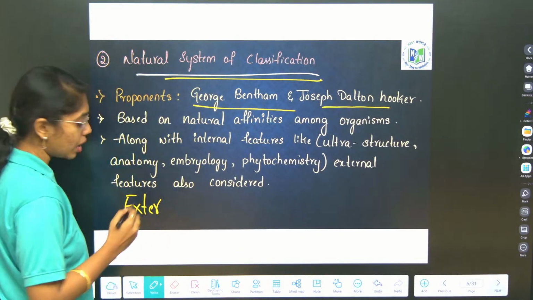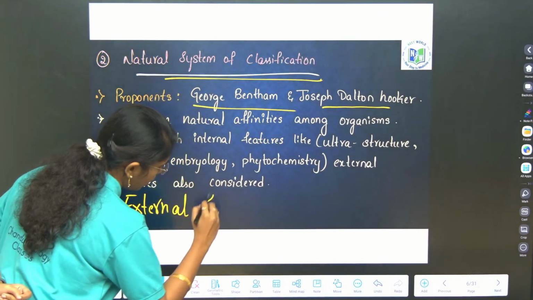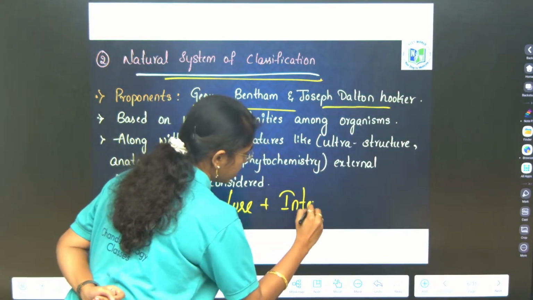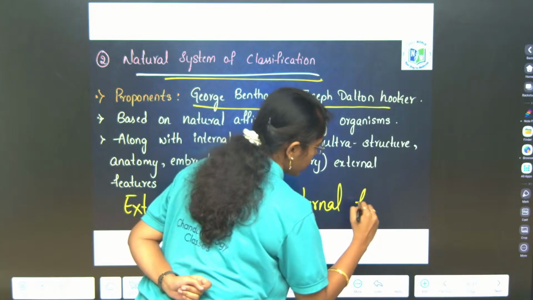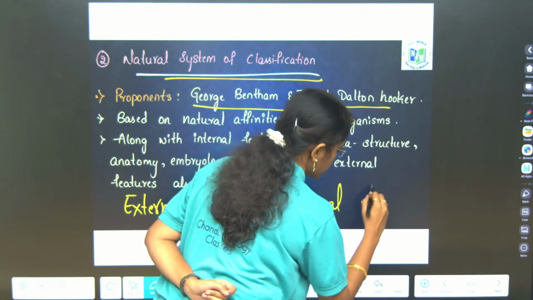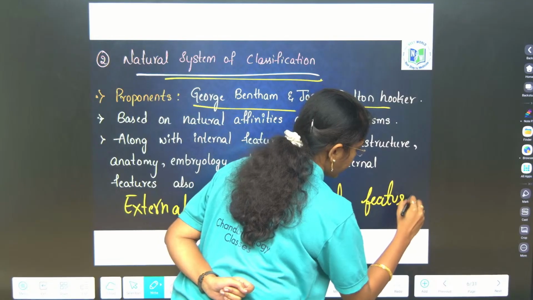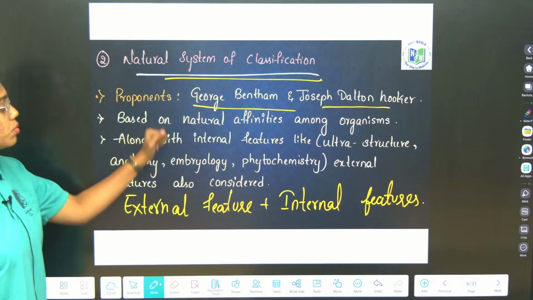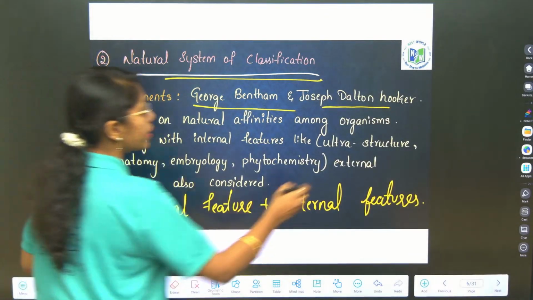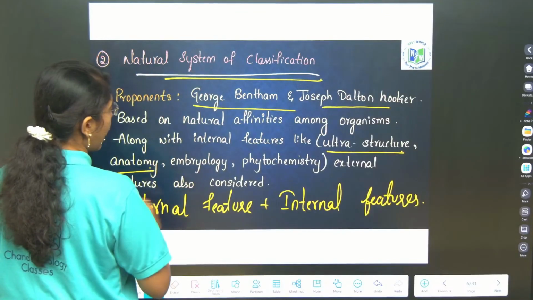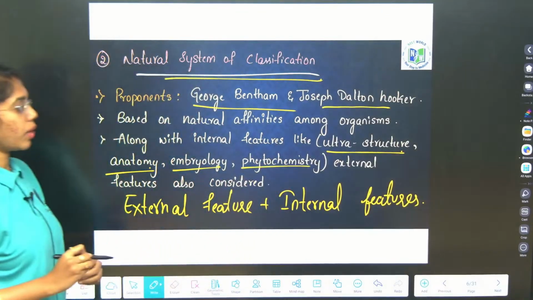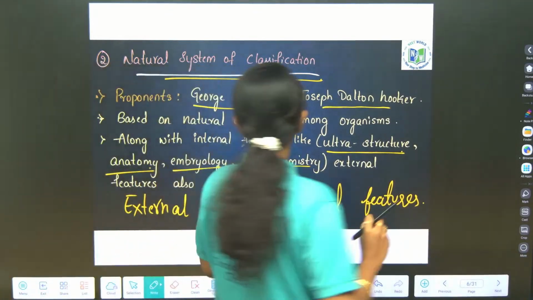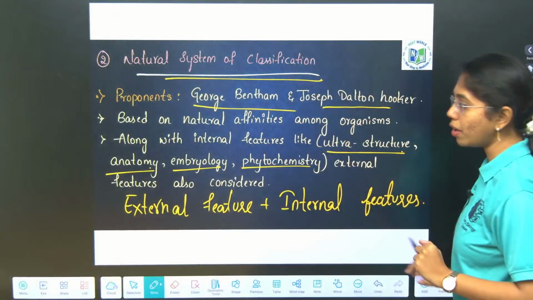Based on the natural affinities among organisms, internal features include ultrastructure, anatomy, embryology and phytochemistry. Along with these internal features, external features were also considered. So this is about the natural system of classification.